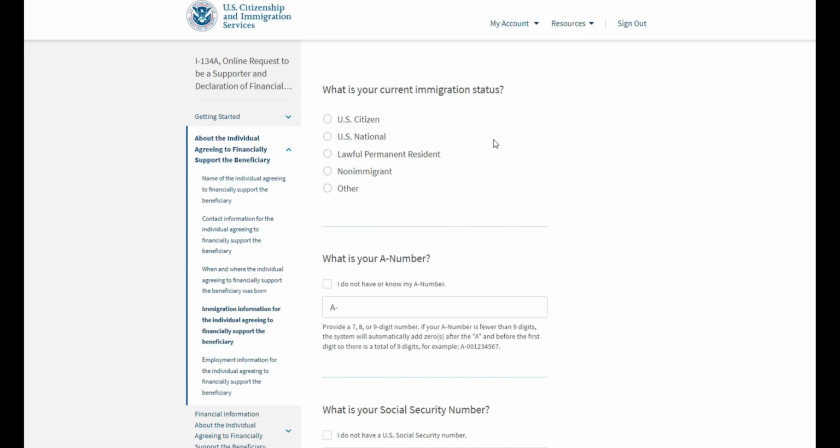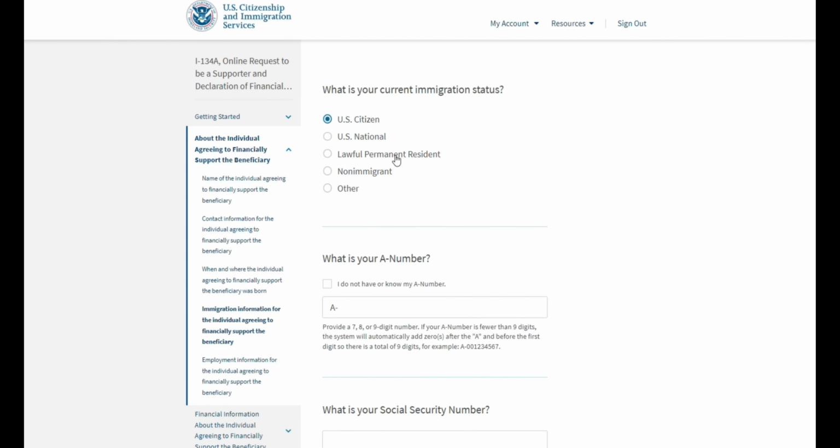Next, provide your current immigration status. For instance, we'll just say that we are a U.S. citizen. However, what's interesting about this particular form is that you do not have to be a citizen or a permanent resident in order to be a supporter for somebody. You can be a non-immigrant holding a legal status in the United States. For example, you can be here on a valid visa, any other type of visa, such as employment visa or tourist visa.